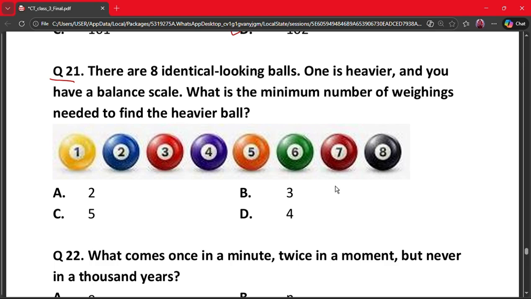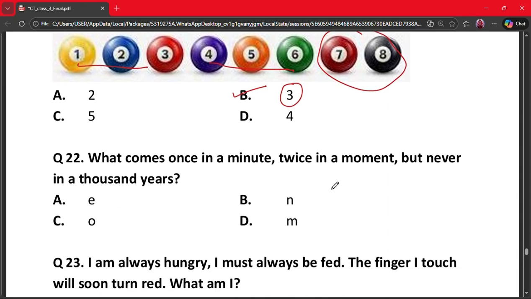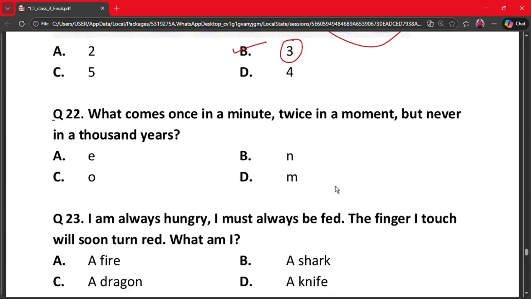It is possible in 2 weighings: 3 versus 3, if they balance, weigh the remaining 2. If they don't, the one from the heavier side is heavier. The correct option is option B, 3, because if we make this and these two separate, so yeah, it will be 3. Let's move on to our next question, which is 22.